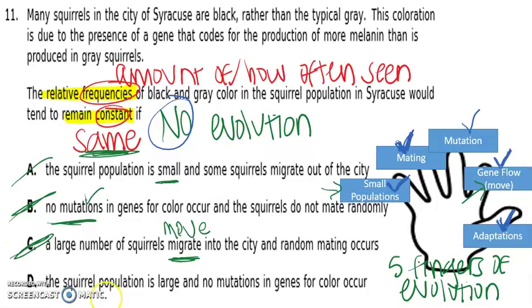Finally, D, the squirrel population is large. Well, large populations aren't one of our 5 fingers, so that part's okay. And then no mutations in genes. We said mutations cause evolution. This says no mutations, so both sets are good. That means D is the correct answer. A large squirrel population and no mutations will lead to no evolution. The populations should stay exactly the same.